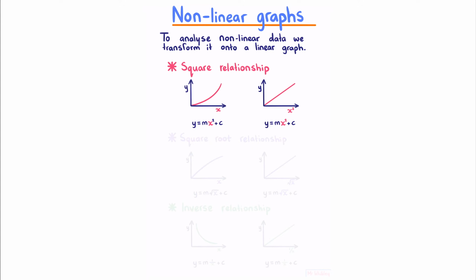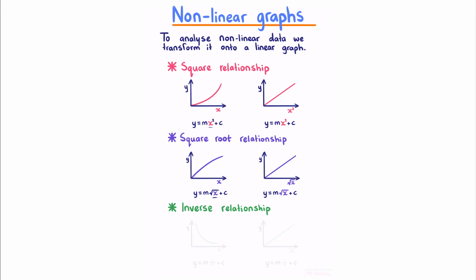This works because although there is a square relationship between y and x, there is a linear relationship between y and x squared. This logic is the same for all of the examples that follow. For a square root relationship, we can write this in the form y equals m square root x plus c, where once again we have a square root relationship between y and x, but we have a linear relationship between y and the square root of x.